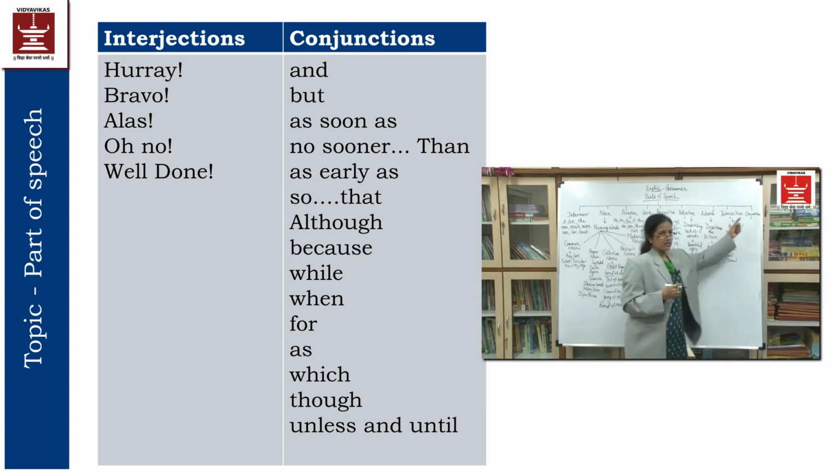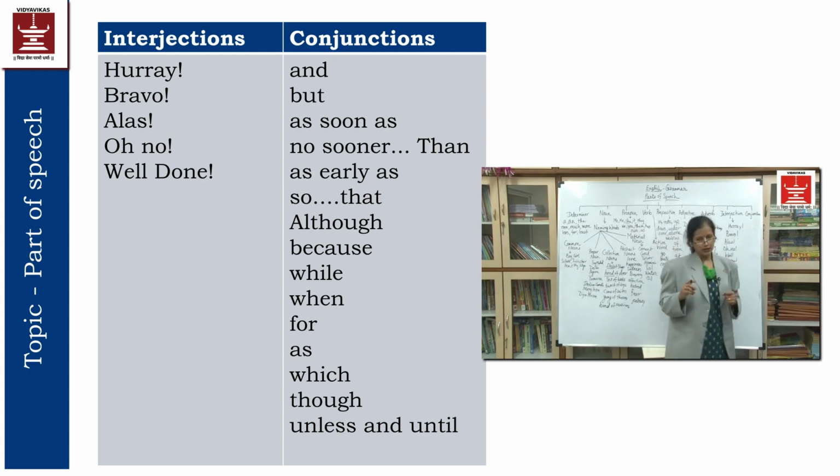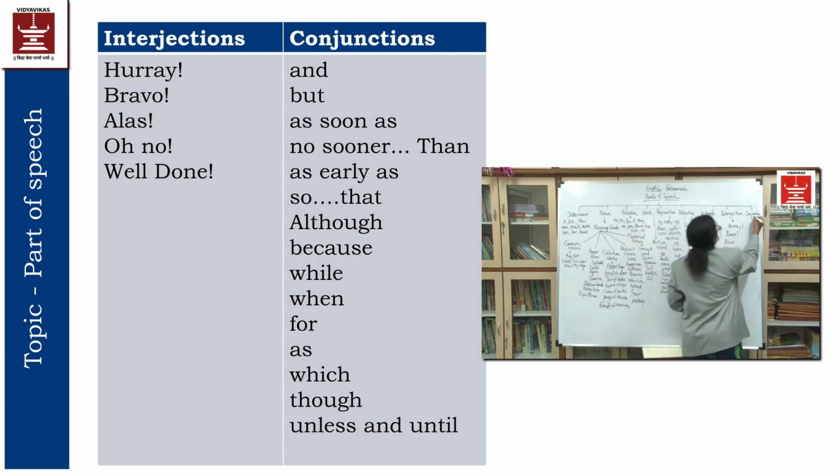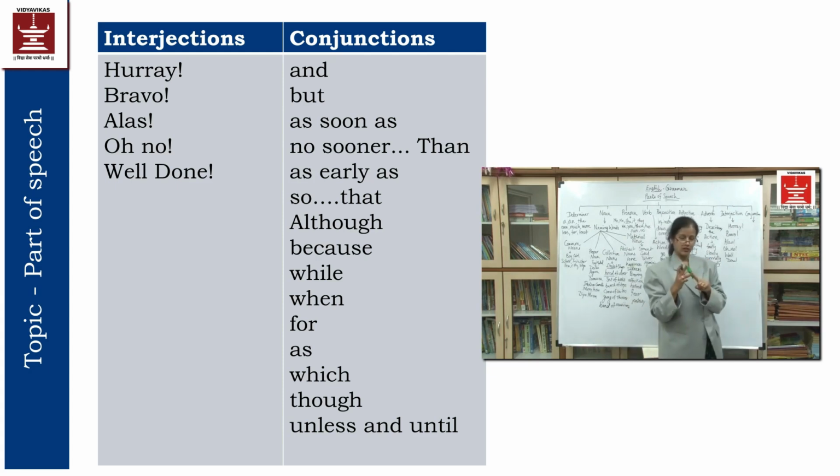Now we will move towards the next part, conjunction, where we use a word which joins two sentences or two adjectives or two nouns. Okay, so what will come under conjunction? And, while, when, because, for, although, so many words are there. So I'm going to write it.